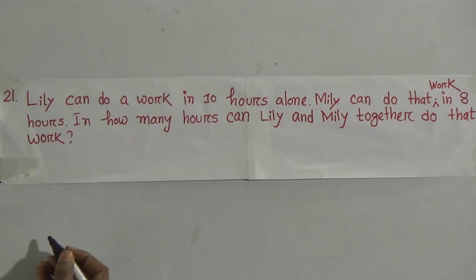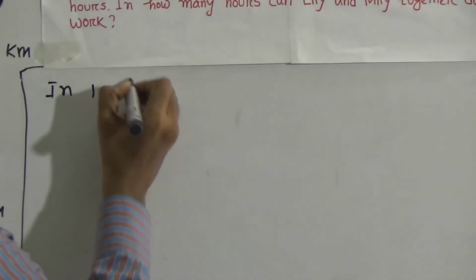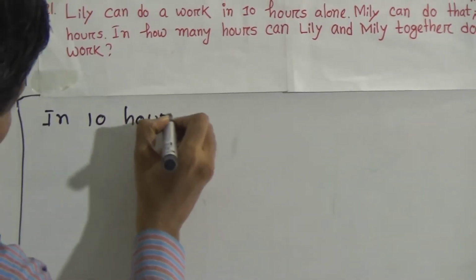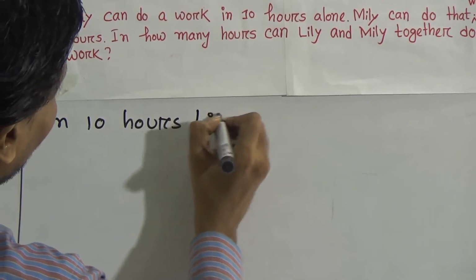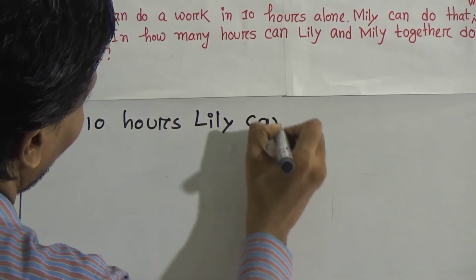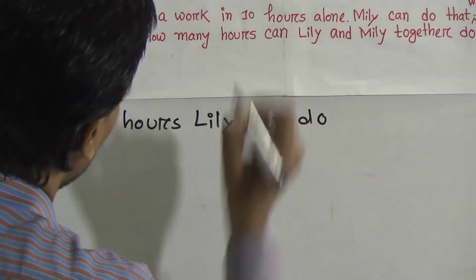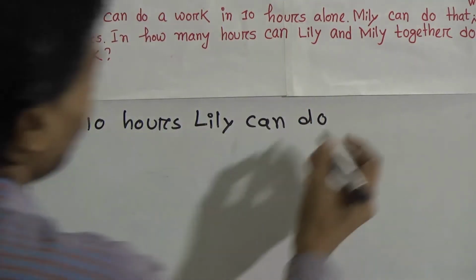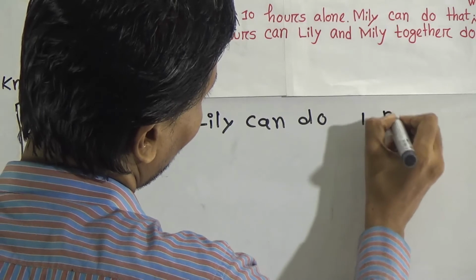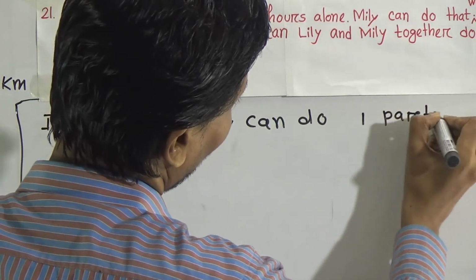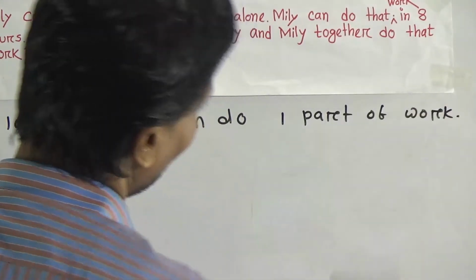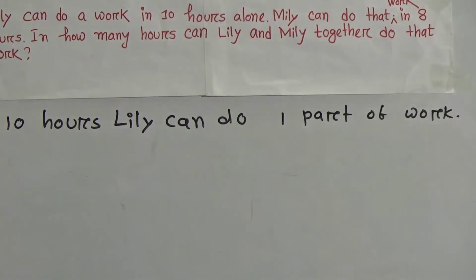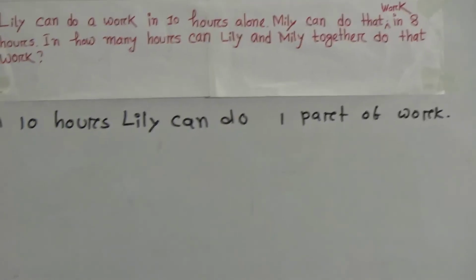In 10 hours, Lily can do one part of work. Let us assume here that the full work is one part.